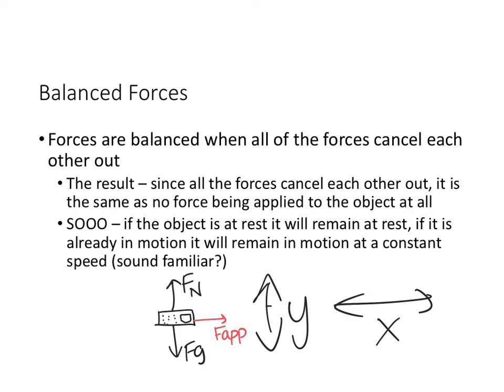Okay? So if I have a balanced force, the forces are going to cancel each other out. So if I had 20 newtons down, since it's at rest, I know that my normal force has to be 20 newtons up. And you guys saw that in your FET yesterday when you were looking at balanced versus unbalanced forces.